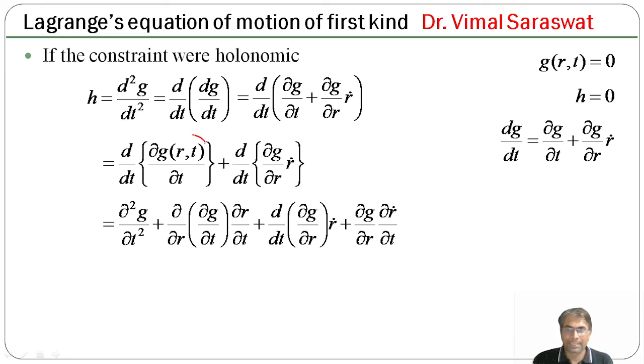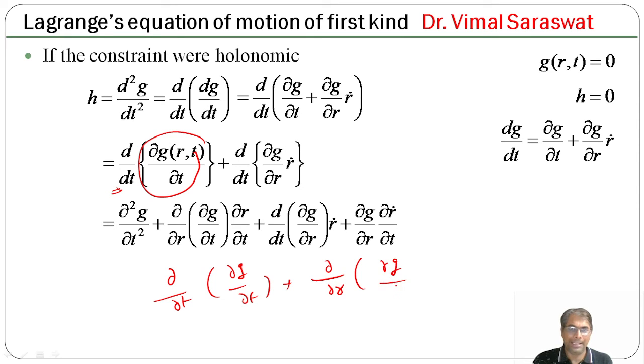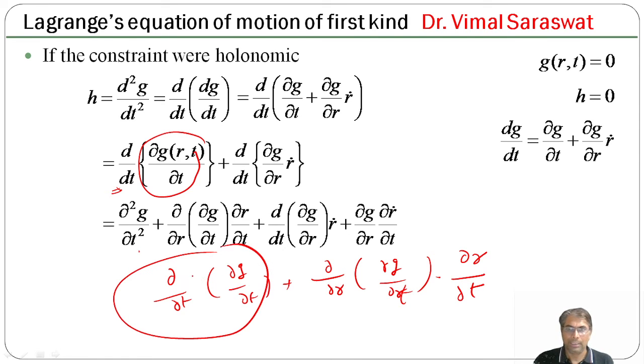Now if we differentiate del g by del t with respect to time, then this will be del by del t of del g by del t plus del by del r of del g by del t into del r upon del t. So this is del 2g by del t2 plus del by del r of del g by del t into del r by del t.